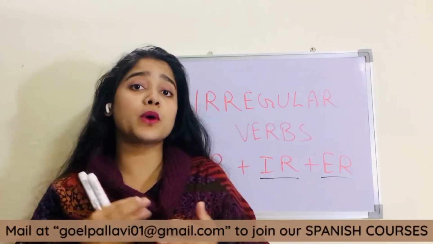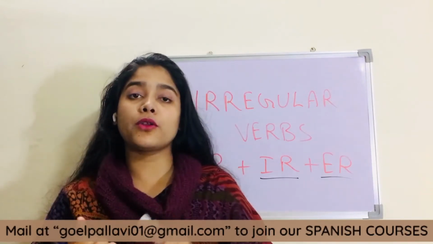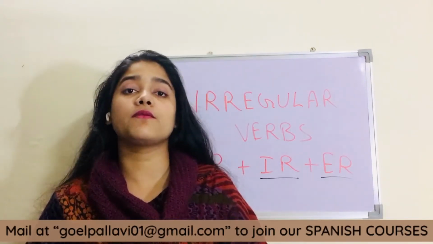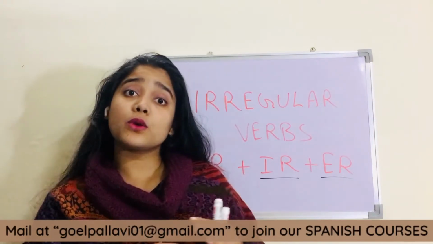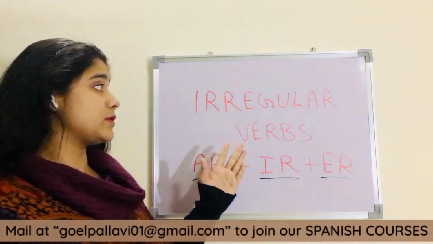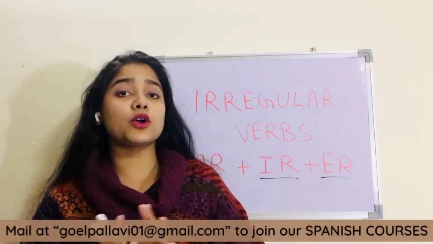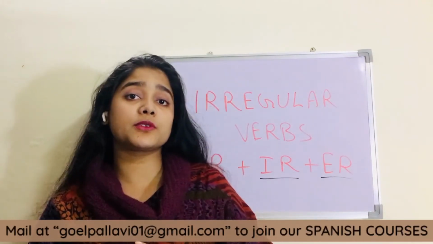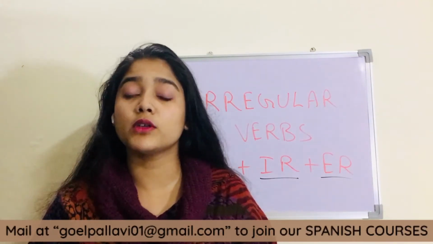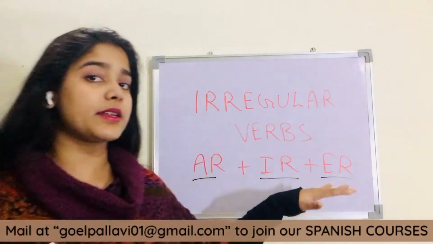So till now you have already learned about the regular verbs, okay? You already know the conjugations and we have done that part already, how to form the verbs, okay? But in this video we are going to learn about the irregular verbs. This is way more different than regular verbs, but not totally different, okay? In regular verbs also there are three types of verbs: AR, IR and ER ending verbs. In irregular verbs also there are three types of verbs: AR, IR and ER ending verbs, okay?